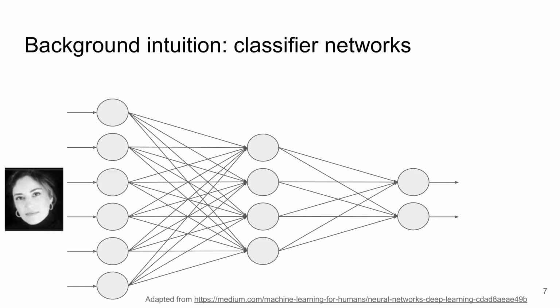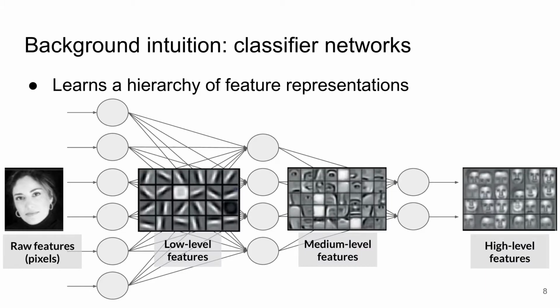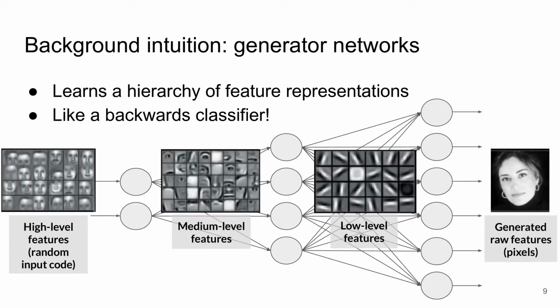For some useful intuition, consider a neural network that classifies images. The whole promise of deep learning is that these networks learn a hierarchy of features. Low-level features are learned from the pixels, which are in turn composed into increasingly high-level, meaningful features. Now consider a generator network that has been trained to take a random input code and output the pixels of a realistic image. It too learns a hierarchy of feature representations, but in the reverse direction to a classifier. Activations early in the network encode high-level features, and the further on you get, the finer the granularity of the feature encoded by each activation.